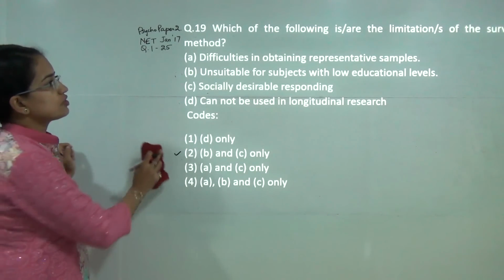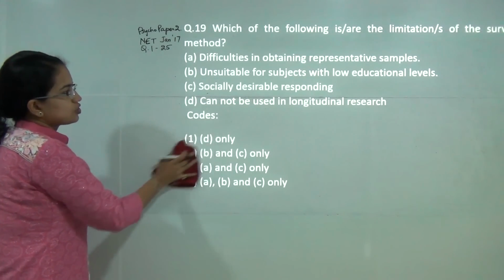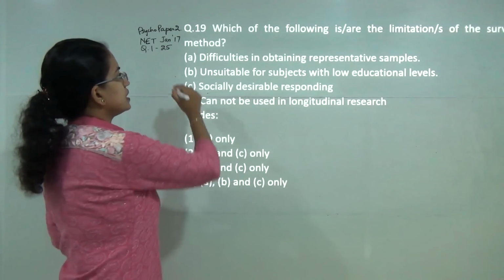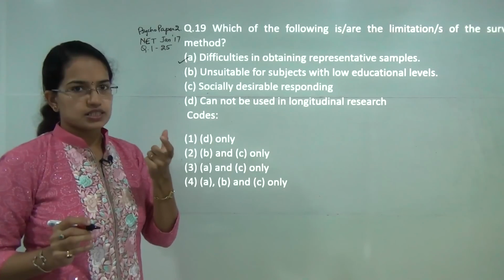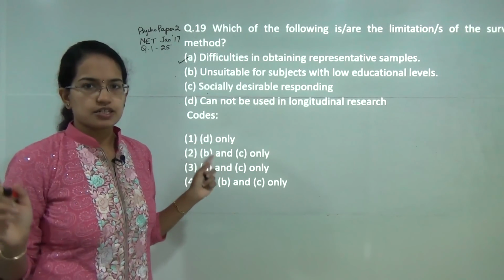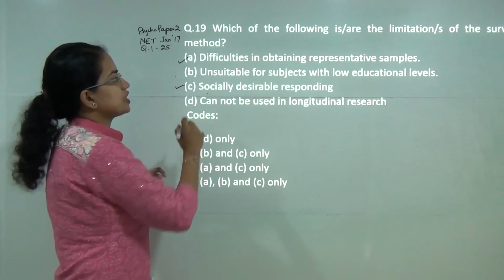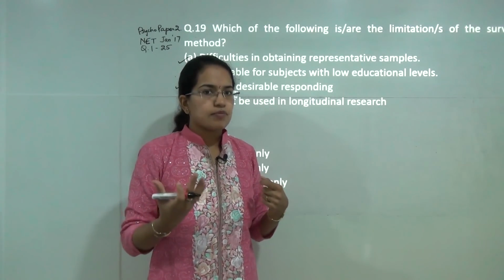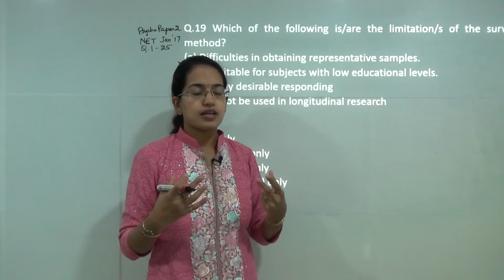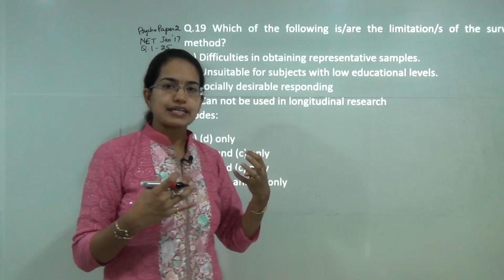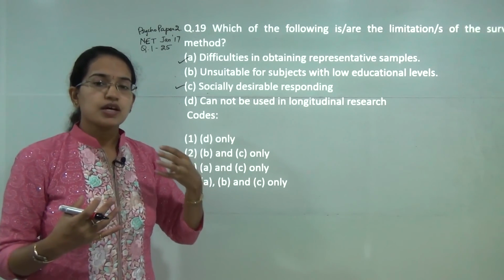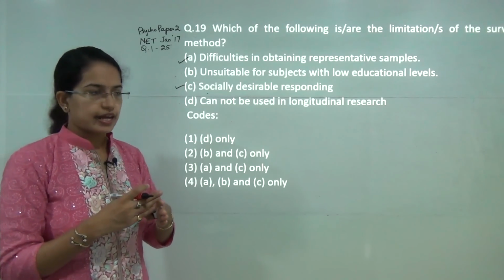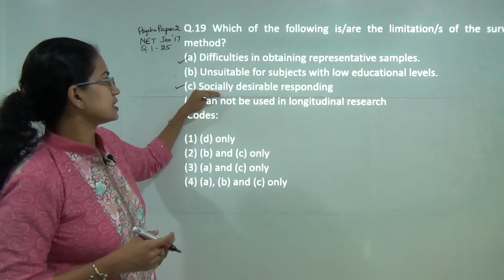Next question. Which of the following are limitations of survey method? So under survey method, 2 predominant limitations are there. First, there is difficulty in obtaining a representative sample which properly represents the set of population, and it is a socially desirable responding behavior, because if I am going for a survey and I am asking something which is in favor of something, the people will not be accepting or receptive to answer queries which might have a conflict with my ideas. So you have A and C as the correct answer here.